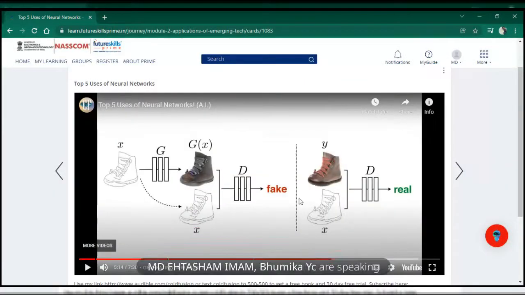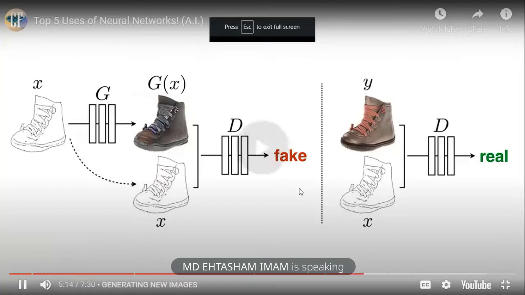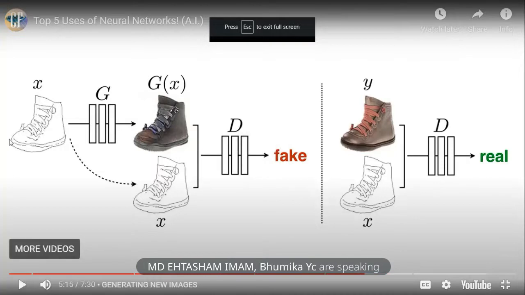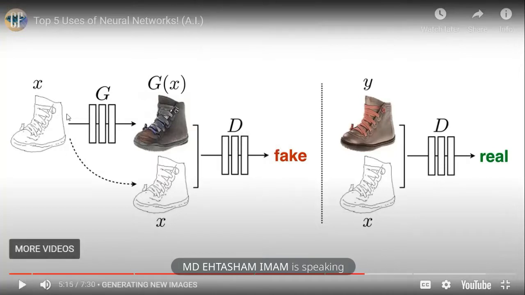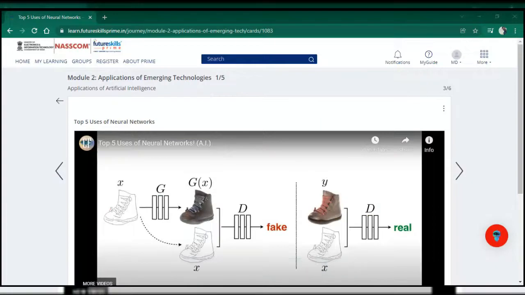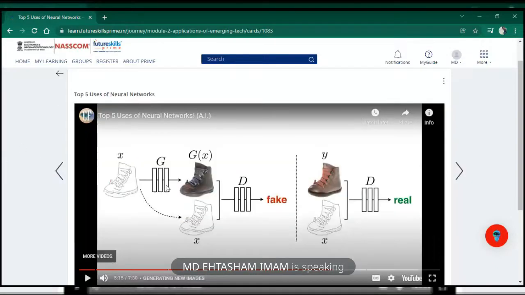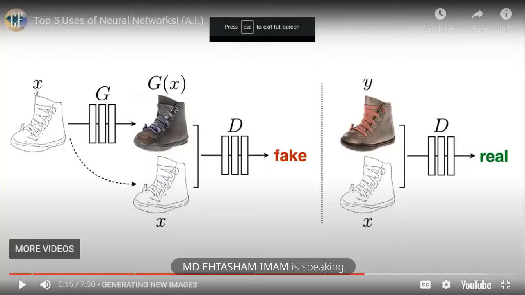Similarly, there is one more thing. You can tell it that if I give you a shoe like this, you are supposed to show me this shoe. You could also tell it, if I draw a shoe, you show me a picture of socks. It's not necessary that it has to show you the same thing.